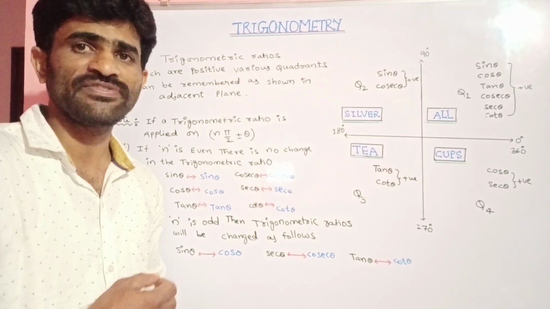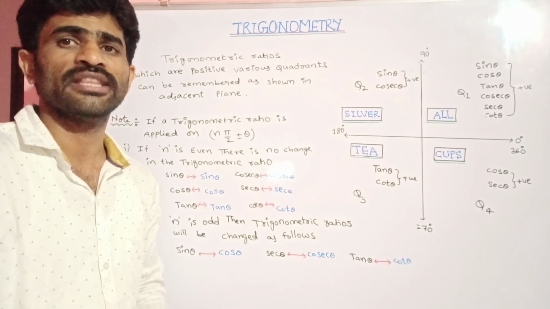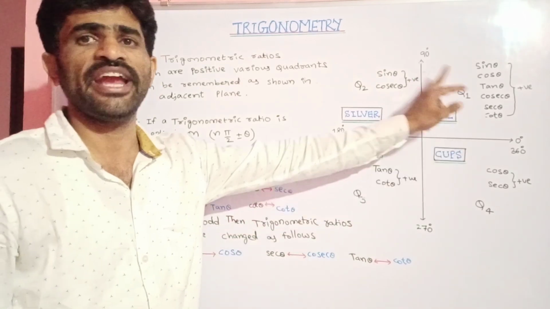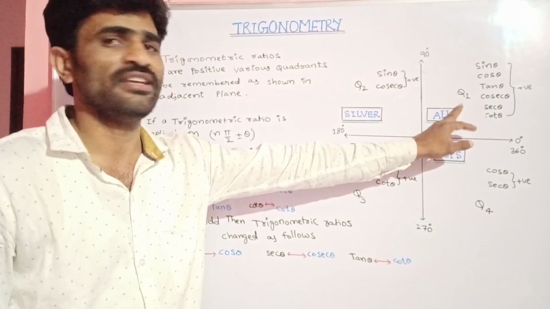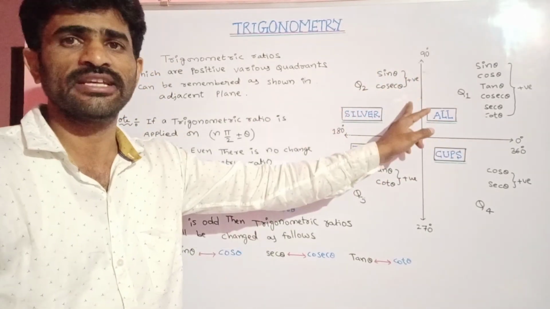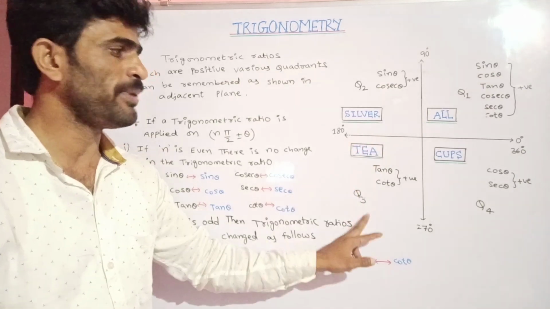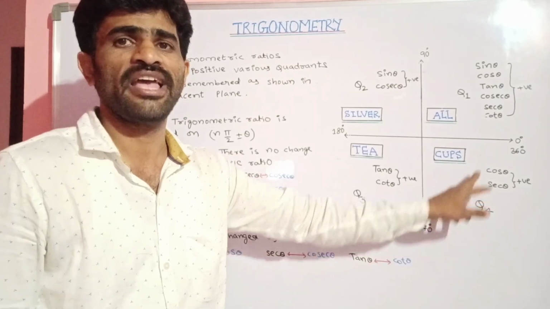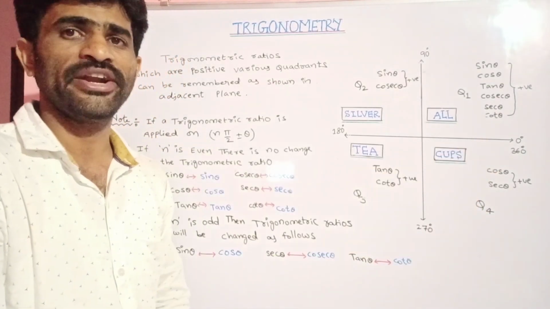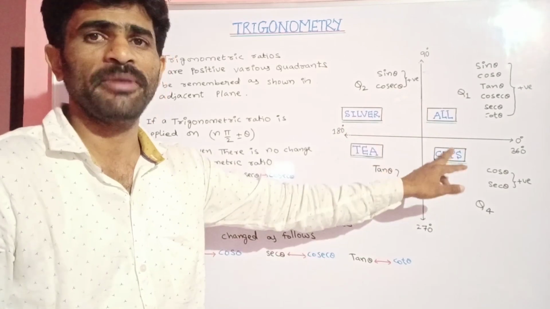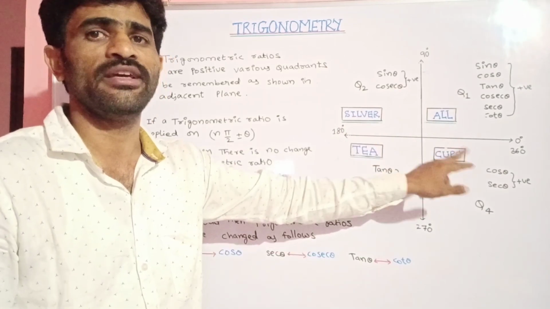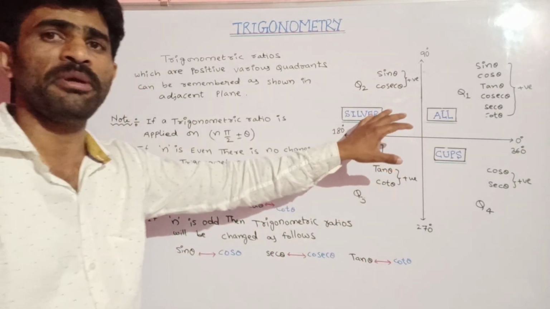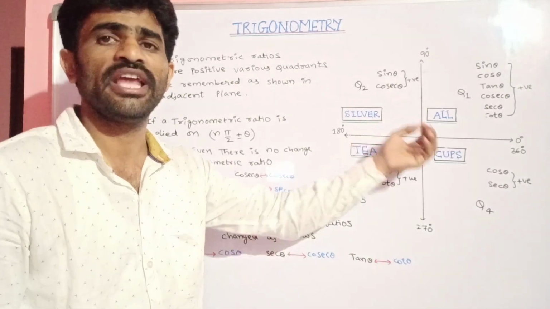If the angle is from 0 degrees to 90 degrees, we need to remember that it is in quadrant 1. 0 plus or 90 minus will be there in quadrant 1. Similarly, 90 plus and 180 minus will be there in quadrant 2. 180 plus and 270 minus will be there in quadrant 3. Similarly, 270 plus and 360 minus will be there in quadrant 4. After making 360 degrees, one revolution will be completed, and again the same cyclic process will be there. So this is the procedure to remember which trigonometric ratio is positive in which quadrant.